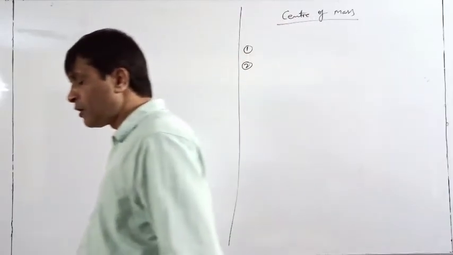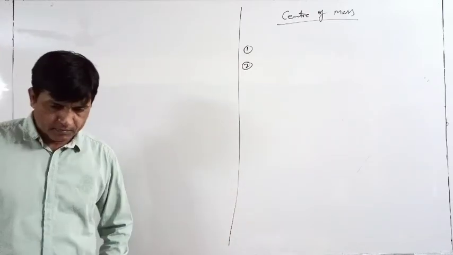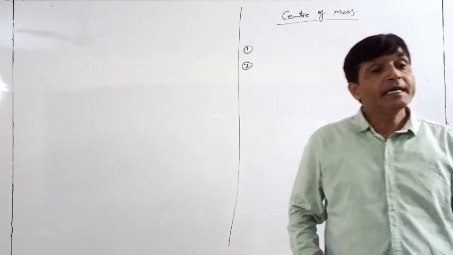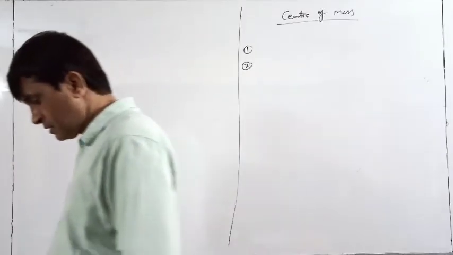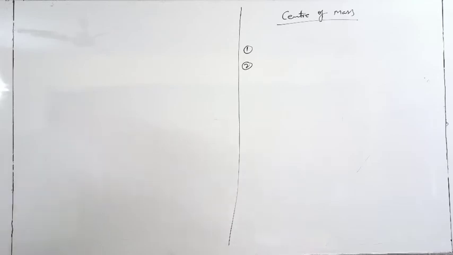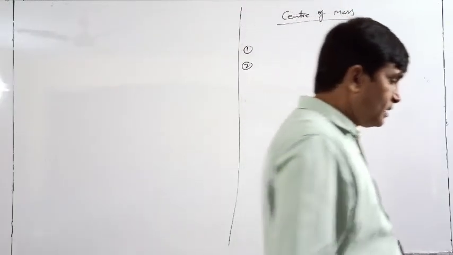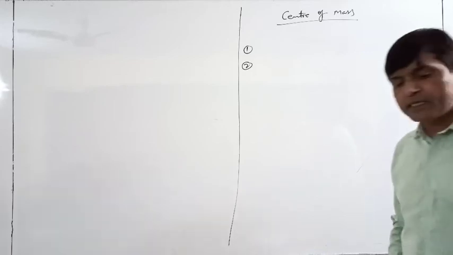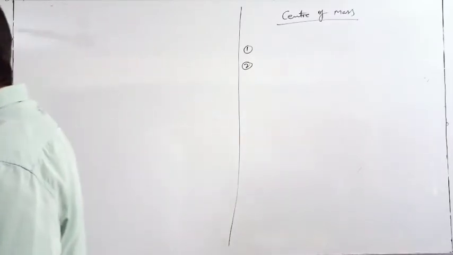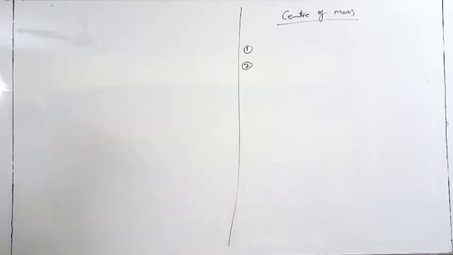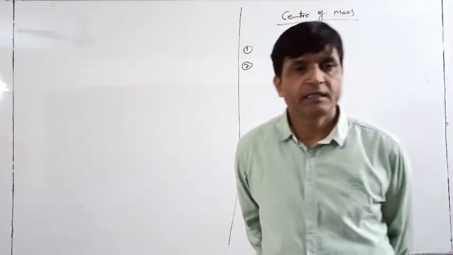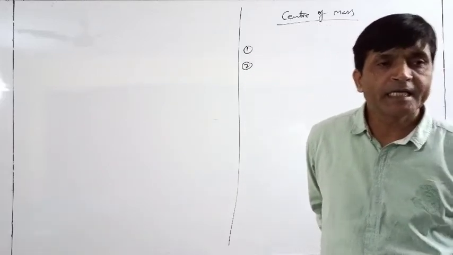If the mass distribution is uniform, and if any line or plane symmetrically divides the body, then the center of mass must be on that line or plane.